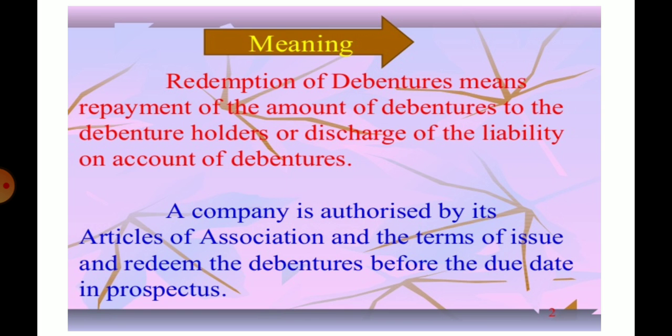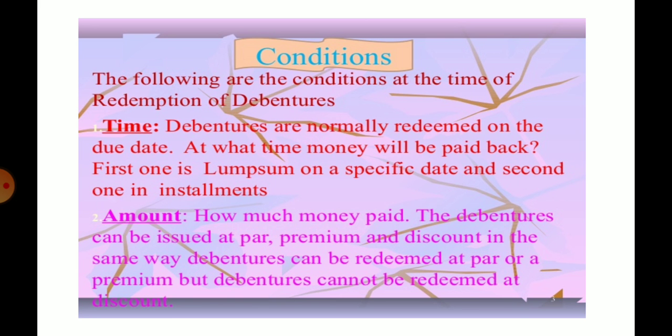The terms and conditions of redemption are stated in the prospectus which is issued on inviting application for the debenture. The company is authorized by its articles of association and the terms of issue to redeem the debenture before the due date mentioned in the prospectus. Conditions. The following conditions are written at the time of redemption of debenture.